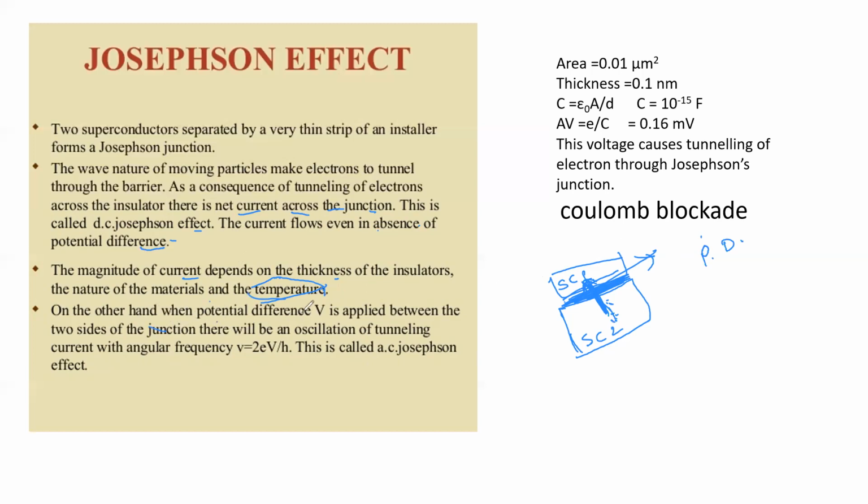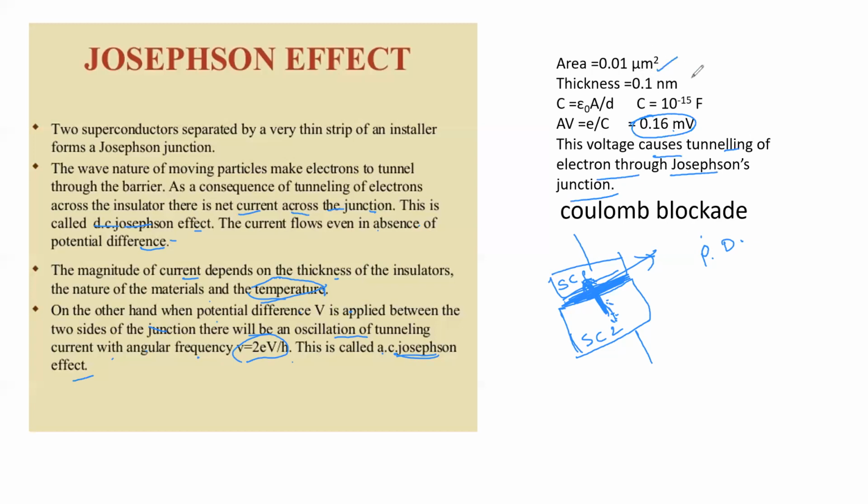On the other hand, when potential difference V is applied between the two sides of the junction, there will be an oscillation of tunneling current with frequency nu equal to 2eV upon h. This is called the AC Josephson effect. There is the DC Josephson effect and the AC Josephson effect. Now you can see here a very small amount of voltage is required, which causes tunneling of electrons through this Josephson junction.